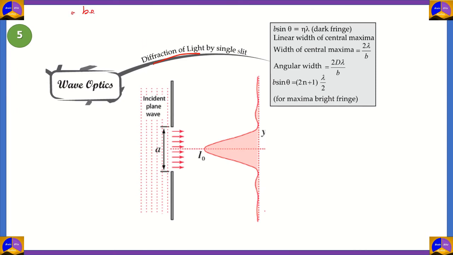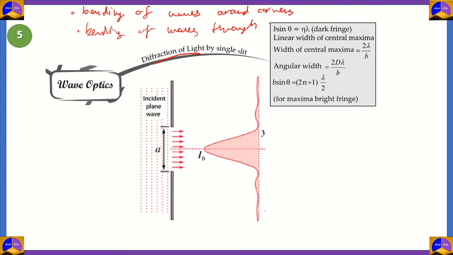Now, it can either mean the bending of waves around the corners of a small object, or it could be the bending of waves through an aperture into a region of geometrical shadow.